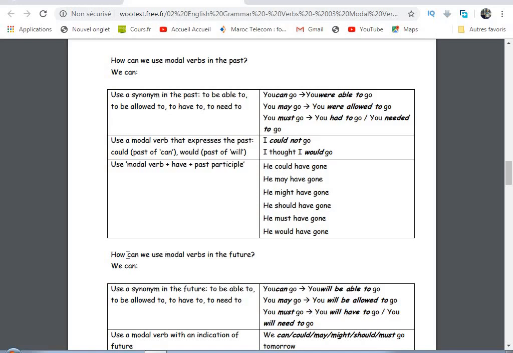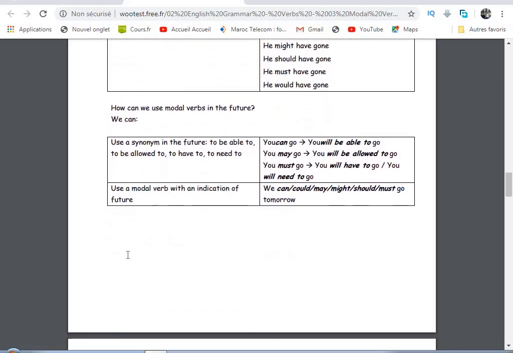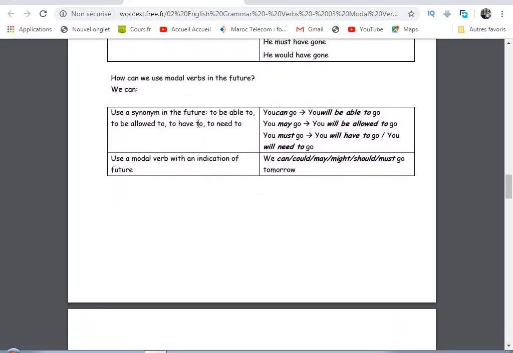Okay? How can we use modal verbs in the future? Use a synonym in the future. The same thing: to be able to. You can becomes will be able to. You can go right now, but in the future you will be able to go. You may go, you will be allowed to go. You must go, you will have to go, or you will need to go.